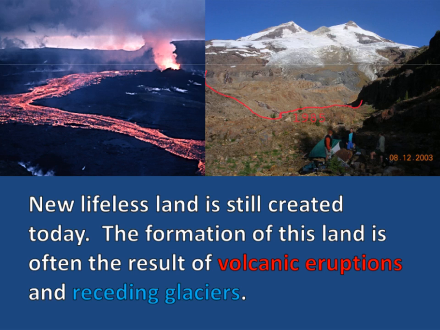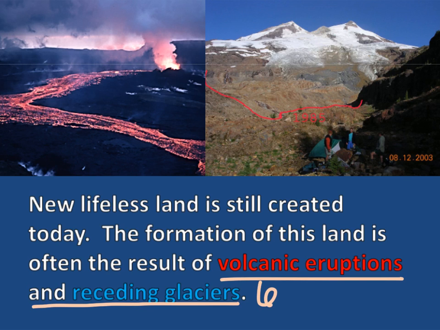So our Earth is over 70% ocean and the rest is land. New land is created or formed through volcanic eruptions and receding glaciers. That is going to be number 6 on your notes. That is how new land is created, by volcanic eruptions. So volcanoes erupting and lava spilling out, or receding glaciers. So whenever the ice breaks apart, it creates new land.